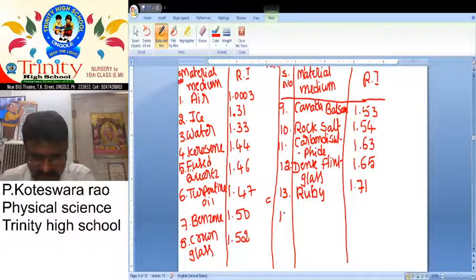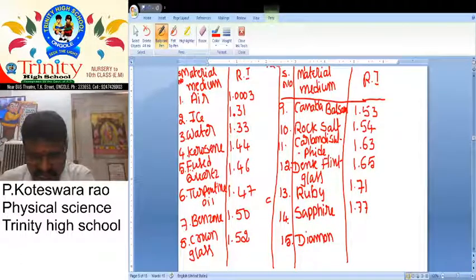Next one, the 14th one, sapphire, because we want to write all values in increasing order of refractive index, 1.77. And the 15th one is the last one, diamond.